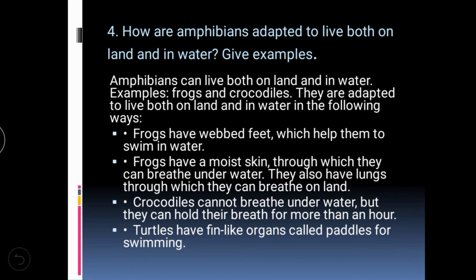Crocodiles cannot breathe underwater, but they can hold their breath inside the water for more than an hour. Turtles have fin-like organs called paddles, which are used for swimming.